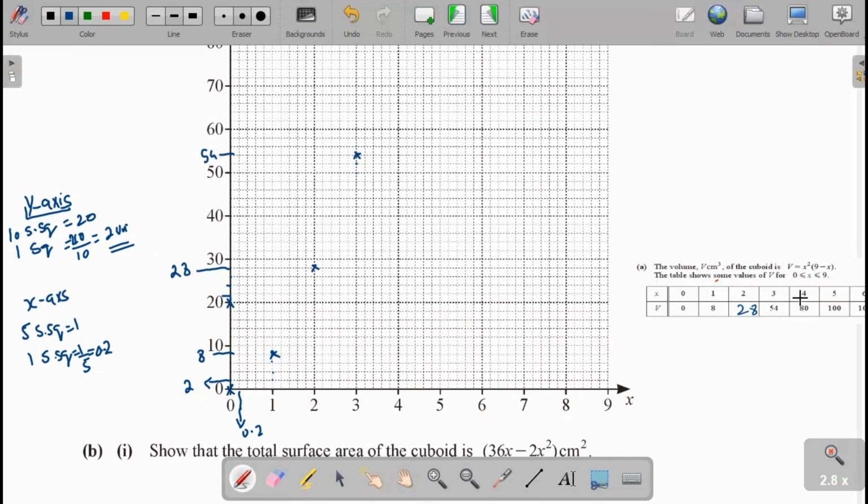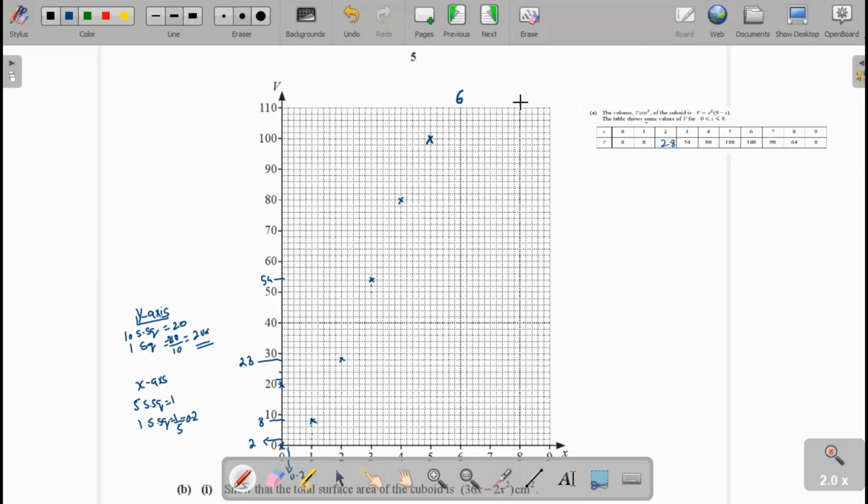Okay. Now we move to these values up. Now we see that the values are 6, then 7, then 8, and that value is 9.